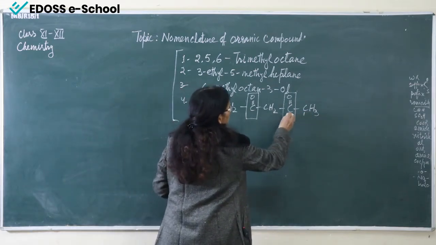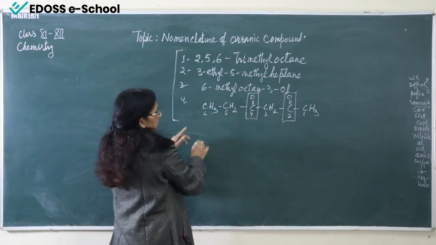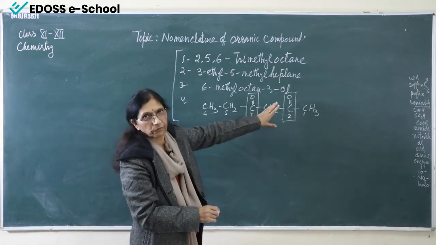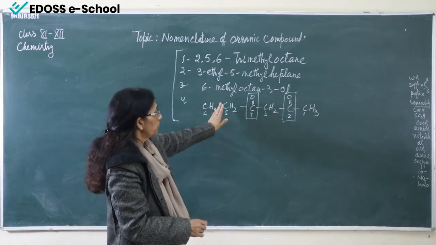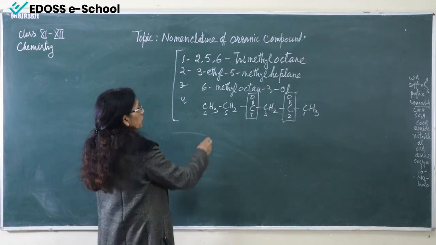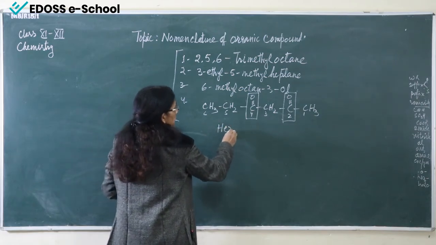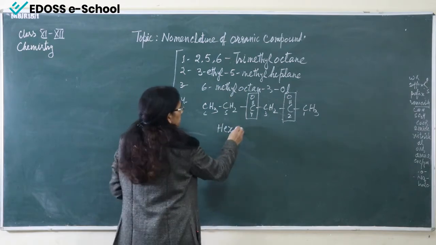Numbering will be 1, 2, 3, 4, 5 and 6, and there is no prefix because both groups are ketone groups. So directly we write the word root, hex, and there is no double bond, so this will be hexane.